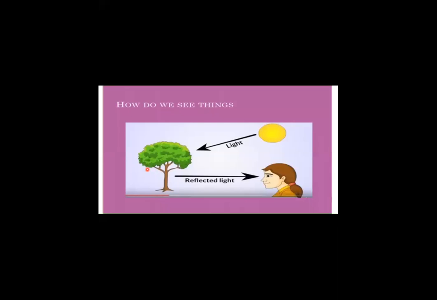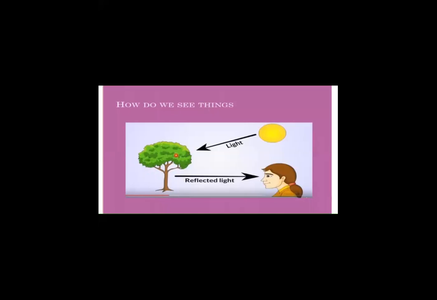But what happens is, when the sun rises, the rays of light that are emitted from the sun are incident on this non-luminous object. So here you have made out that the sun is a luminous object, the one which is able to produce light. The rays of light emitted from the sun are incident on the non-luminous object, that is the tree.